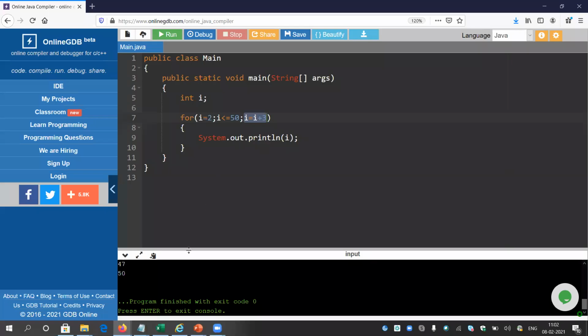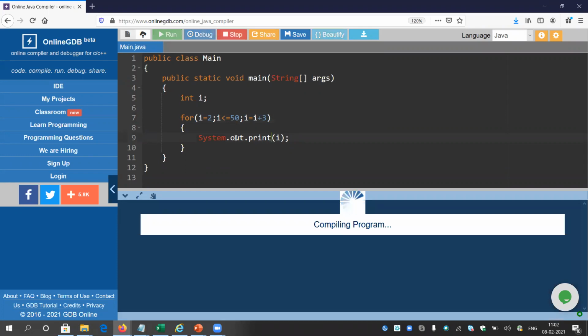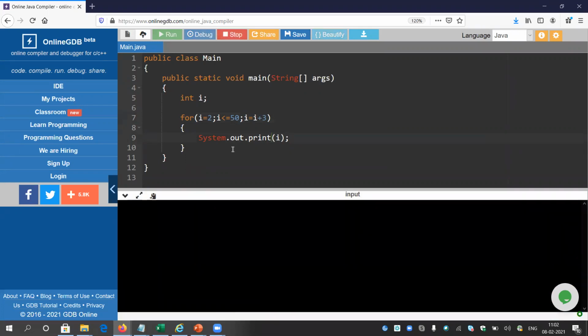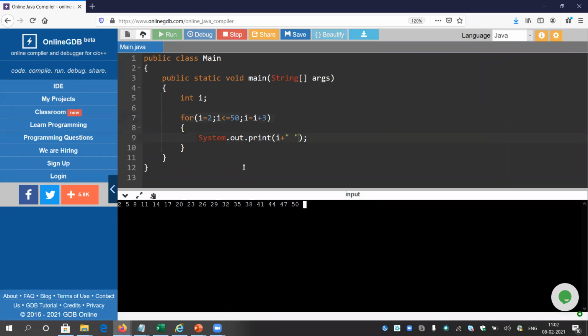Okay, let me print it in the same line, otherwise you cannot see the output properly. Sorry, let me give a space. Okay, I think now it will be visible. So look, 2, 5, 8, 11, all the numbers are being printed.